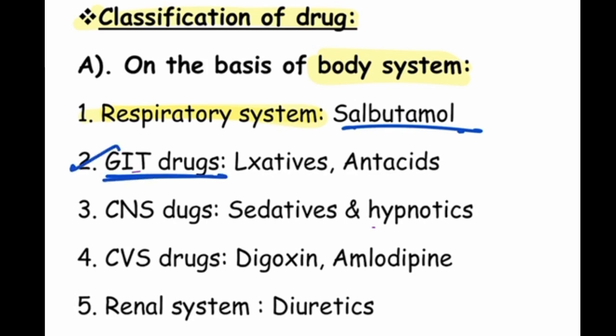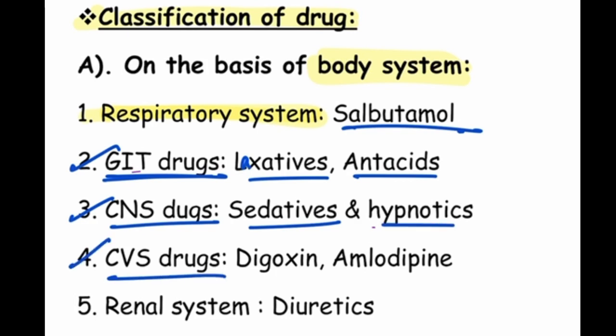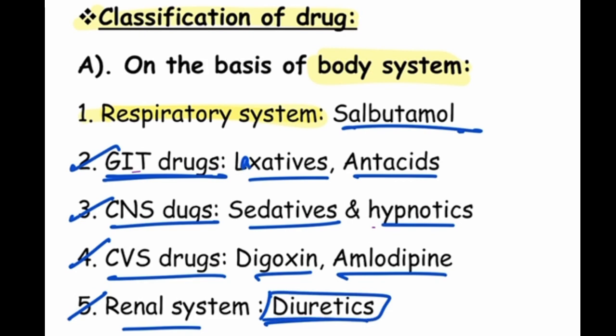GIT drugs, like for stomach pain. So what will they use for this? Laxatives, antacids, like this. And CNS, central nervous system drugs: they are sedatives and hypnotics. And cardiovascular drugs, we use digoxin and amlodipine as examples. And for the renal system, mainly we use diuretics. So these are the examples. Okay.